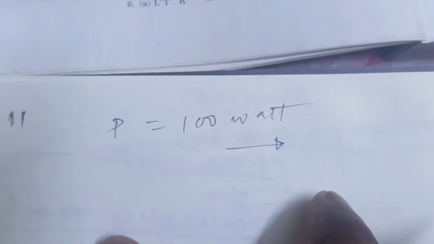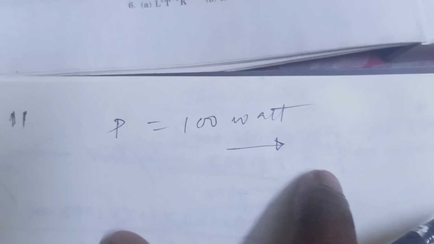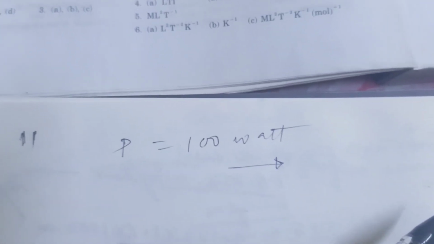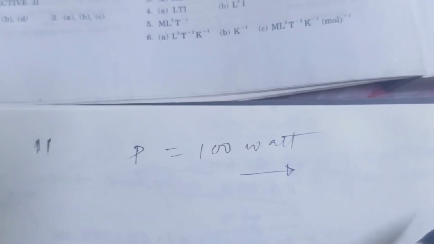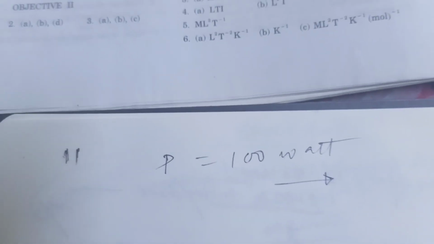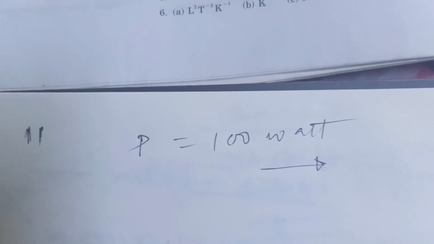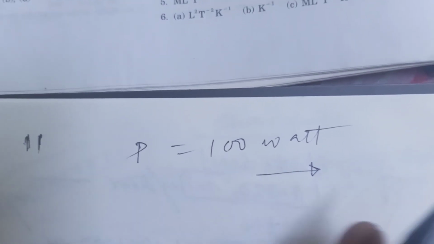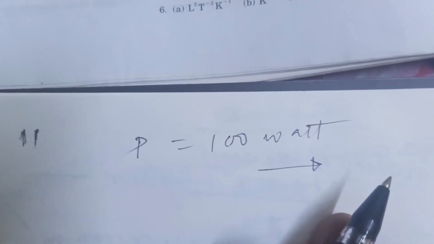You can check the links, or go to my channel Pradeep Sir Classes PSC, check unit and dimension, and see all the lectures related to it, and you can realize the conversion of units from one system to another.